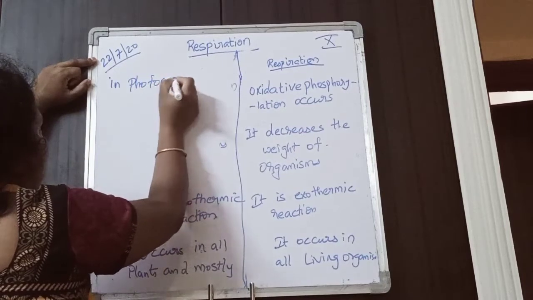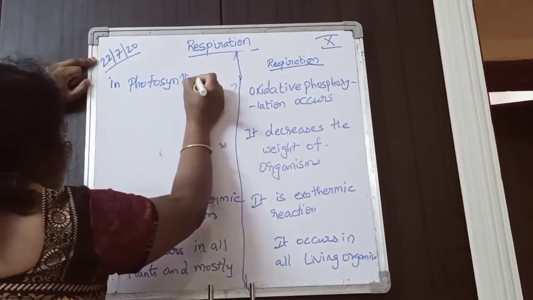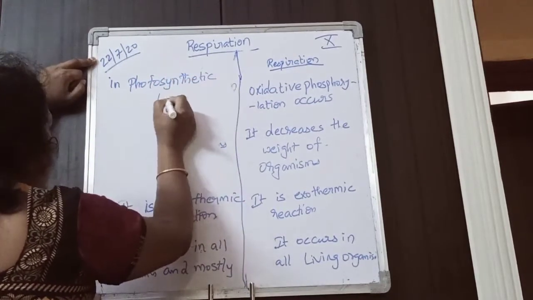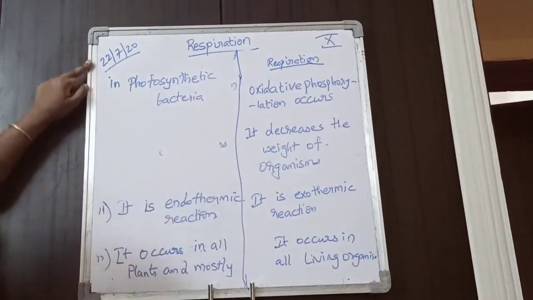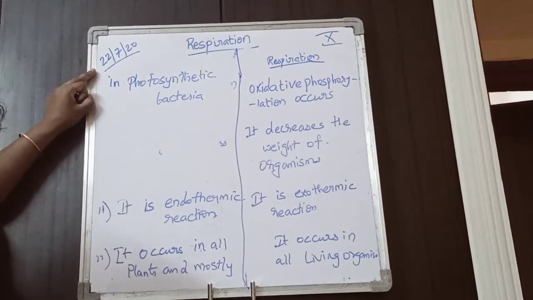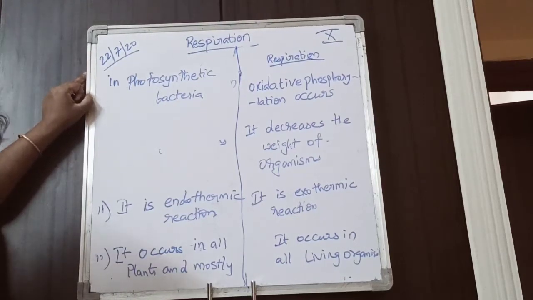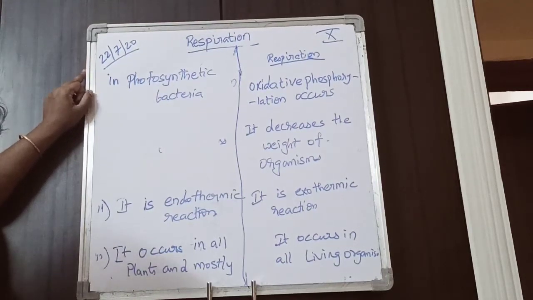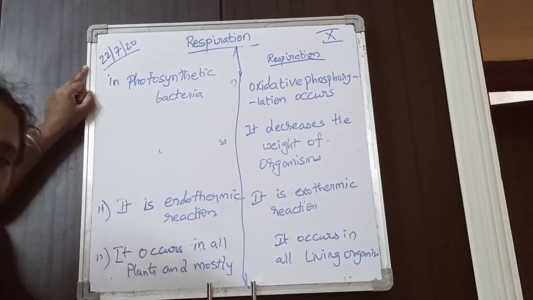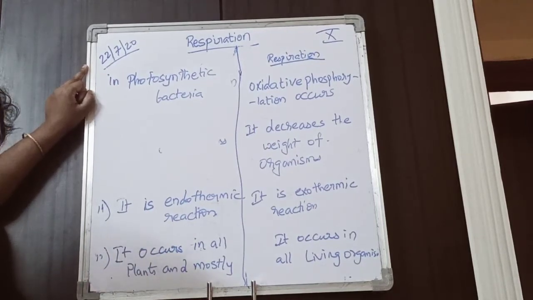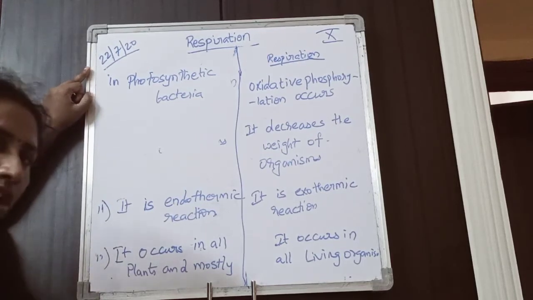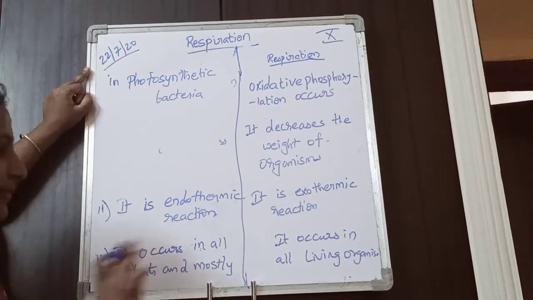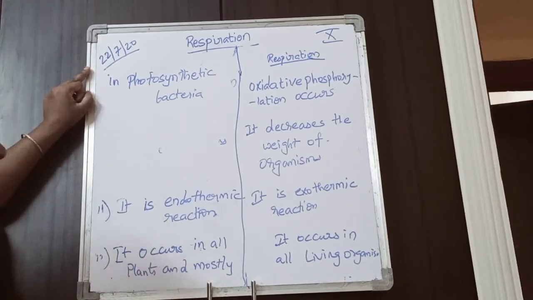We know that some bacteria also contain chlorophyll, and in those bacteria photosynthesis also occurs. When you see respiration, it is not confined to animals or to plants. It occurs in all living organisms.